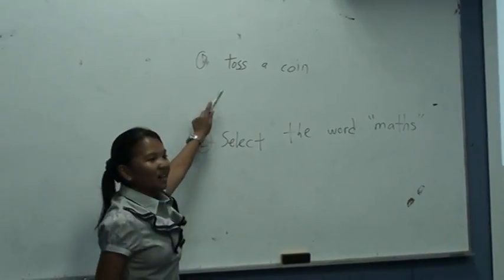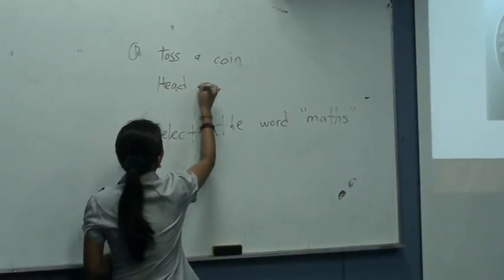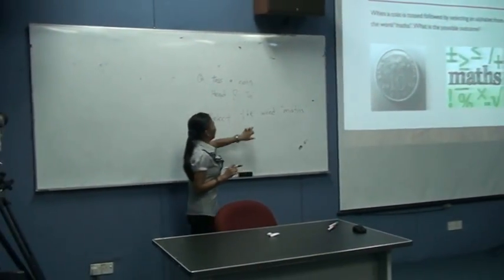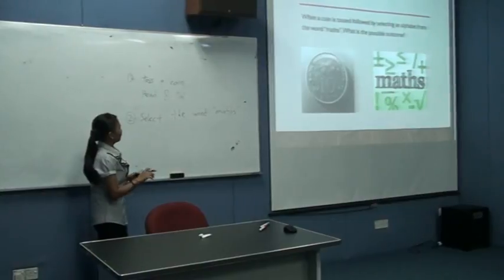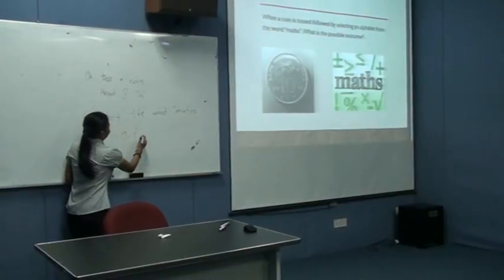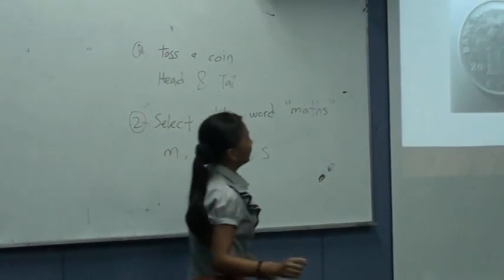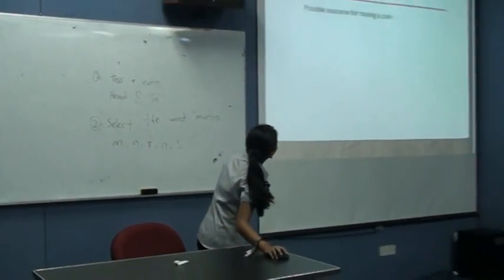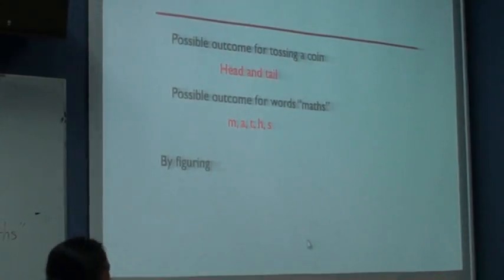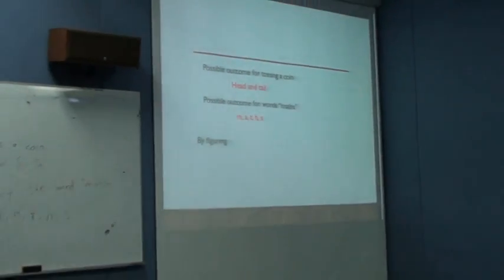So what is the possible outcome for tossing a coin? Just now we have head and tail. Correct. How about MATHS? M, A, T, H, S. This is what I've written here. So we have three ways for us to obtain the possible outcomes.